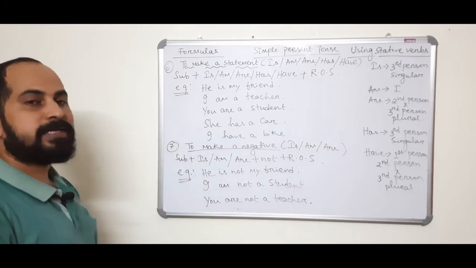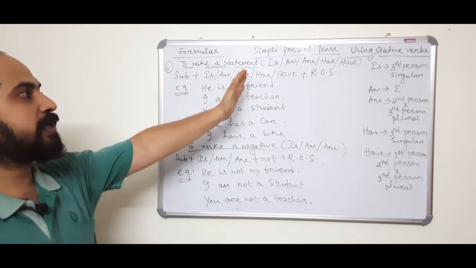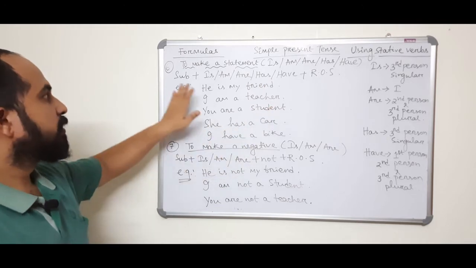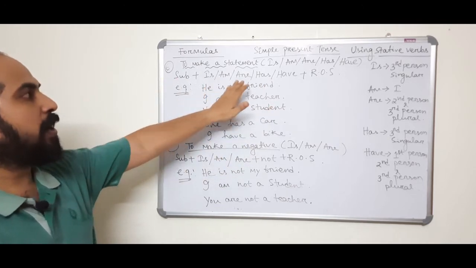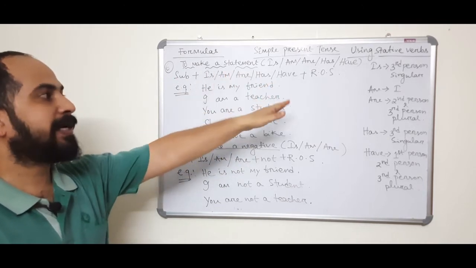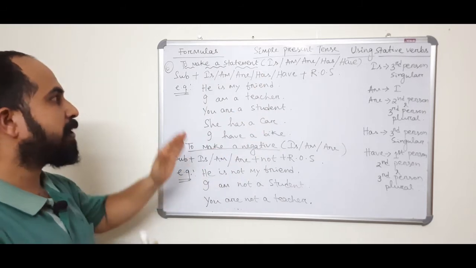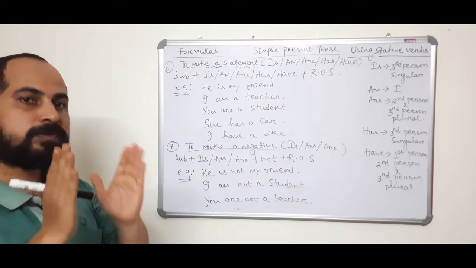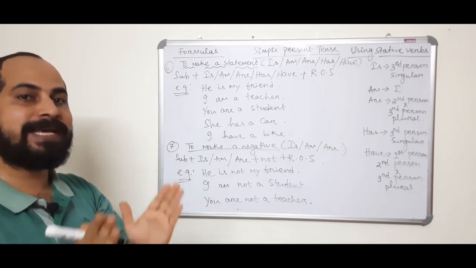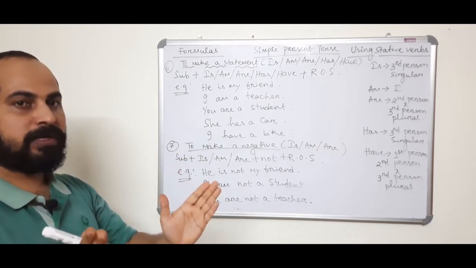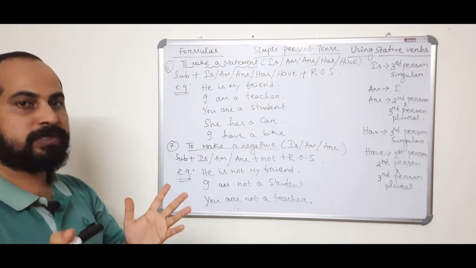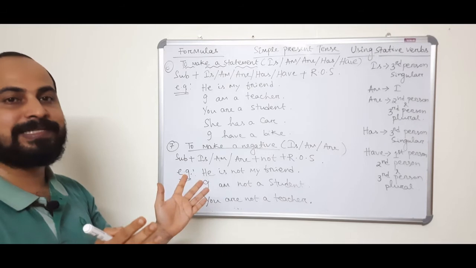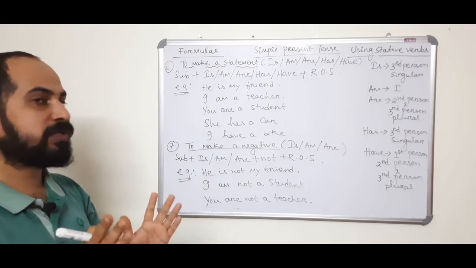Formula number 6, to make a statement using is or am or are or has or have. Subject plus is, am, are, has or have, any one you have to take, plus rest of the sentence. Remember, in simple present tense there is only one verb. When you make a statement there is only one verb. You shouldn't use two verbs. People sometimes use two verbs in simple present tense, which is wrong. You shouldn't use that.